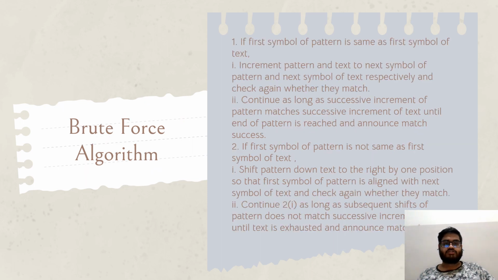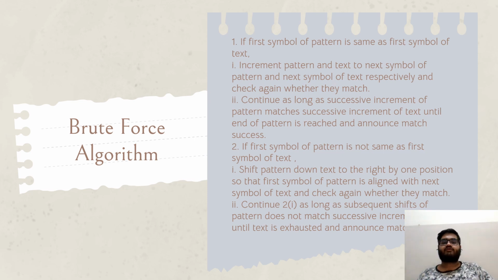Here is the procedure for the brute force algorithm in a string searching problem. If the first symbol of the pattern is the same as the first symbol of the text, increment pattern and text to the next symbol of the pattern and the next symbol of the text respectively, and check again whether they match. Continue as long as successive increments of the pattern match successive increments of the text until the end of the pattern is reached, and announce match success.